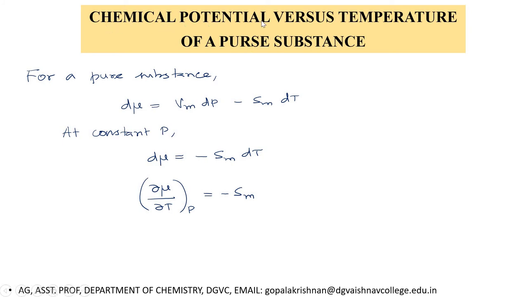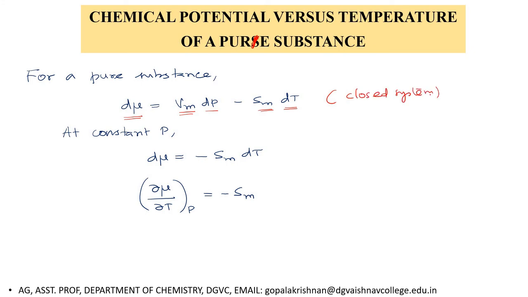Chemical potential versus temperature of a pure substance. Listen, for a pure substance in a closed container, we know very well that change in chemical potential d mu equals molar volume times dP minus molar entropy times dT. This is a well-known equation. This is applicable for a pure substance in a closed system.